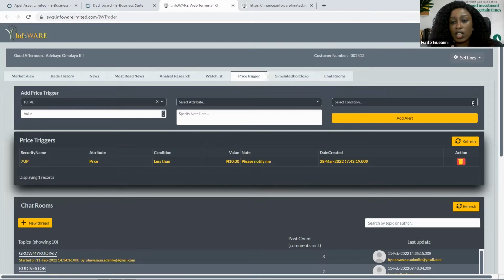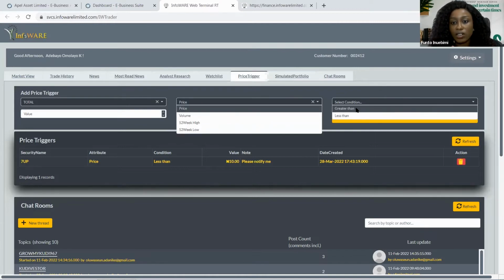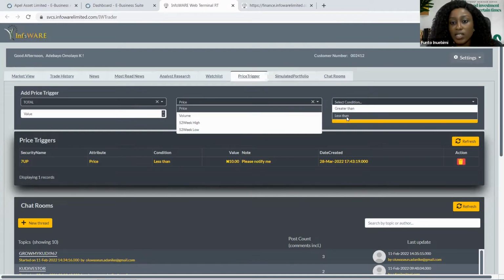Then you select exactly what you want to do, whether it's a price notification greater than, do you want the platform to notify you when it is greater than this particular price or less than this particular price. So I want to be notified when it is less than the particular price I'm going to be stating here.